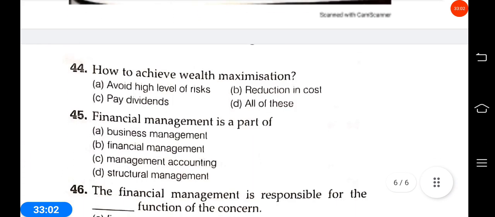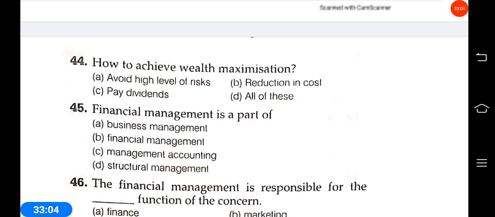Okay, next question. How to achieve wealth maximization: avoid high level of risk, pay dividends, reduction in cost, all of the above. 44. Answer is D, achieve wealth maximization. The answer should be all of these: avoid high level of risk, pay dividends, reduction in cost.